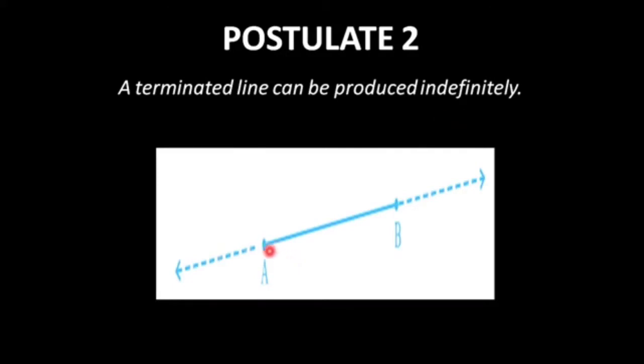AB is a terminated line to begin with. Euclid wanted to say that AB can be produced, that is, extended on either side indefinitely. I hope you are now clear with postulate number 2 of Euclid.